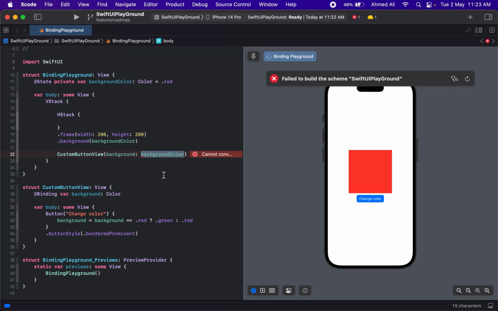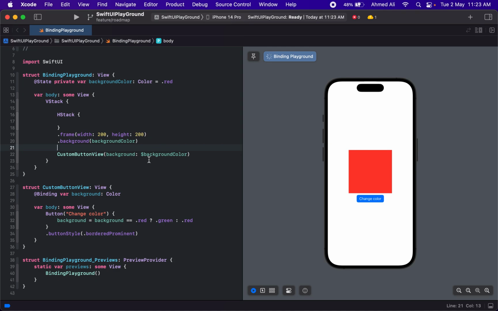You do not pass the reference to it. For the reference, we have to use the dollar sign. Now our state is provided to this custom button view as a binding. If I tap on change color, I should be able to change the color. This is how binding works.